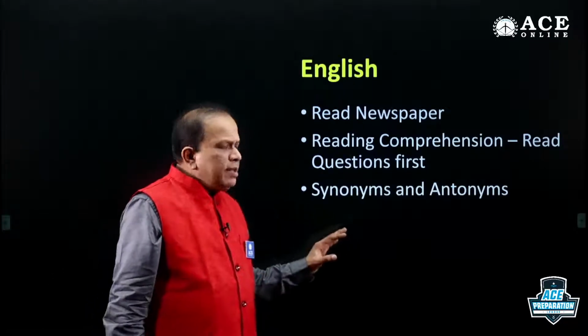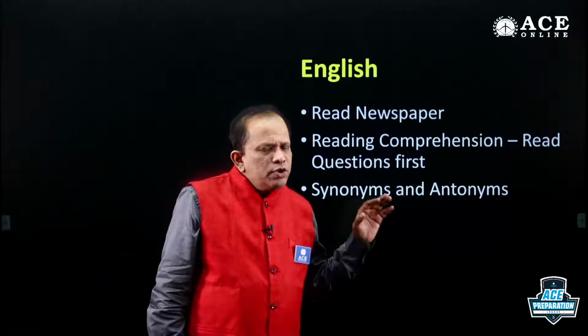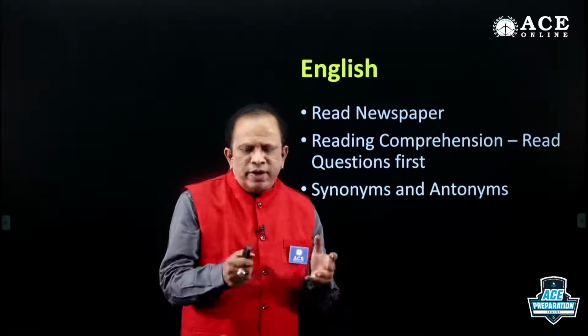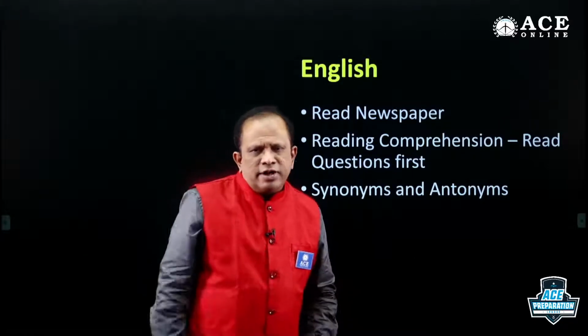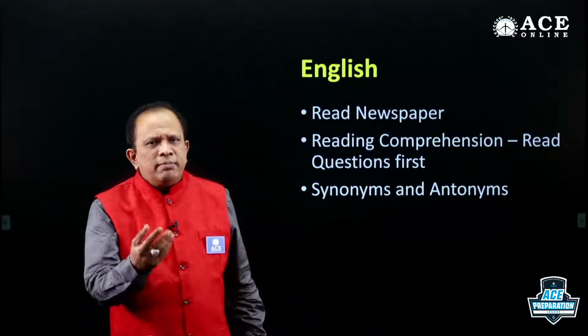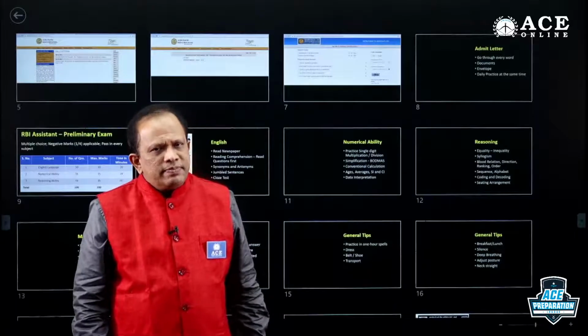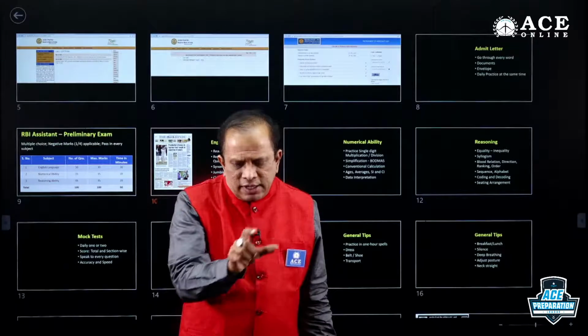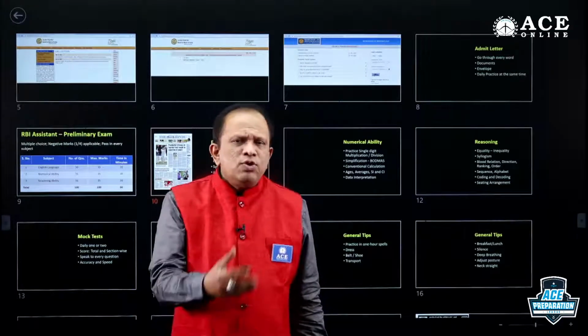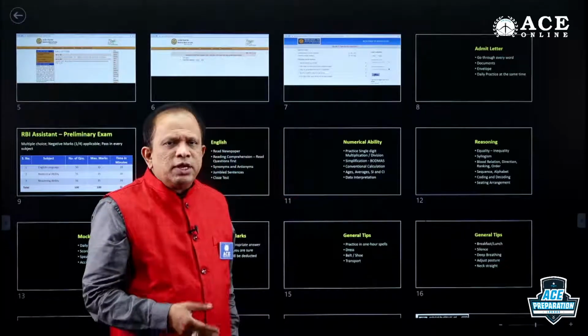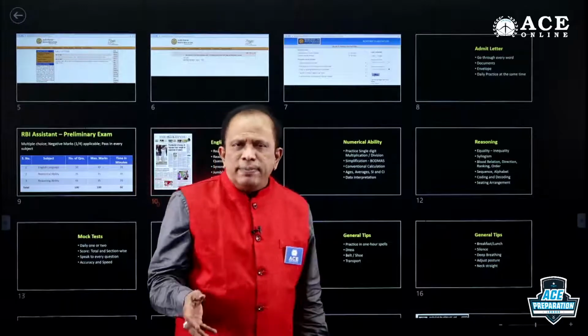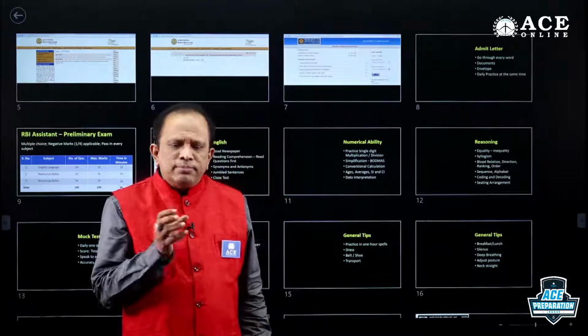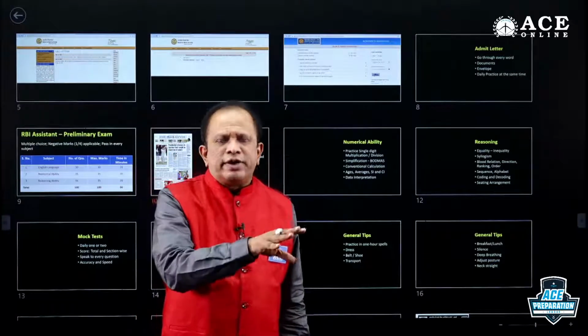Next, synonyms and antonyms. If you do not have that much time, you can go directly to the synonyms and antonyms and make a guess in case you don't have time. If you give a quick reading first, then when you come to the synonyms or antonyms, you know exactly what meaning is used for that particular word in the context.